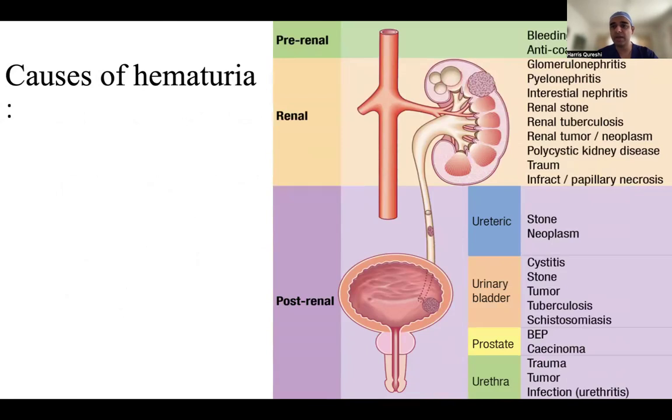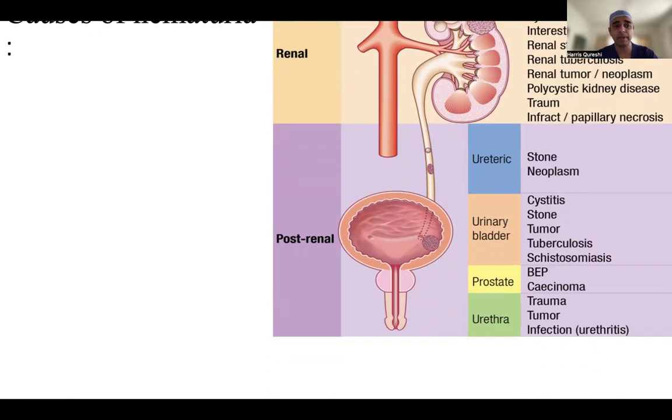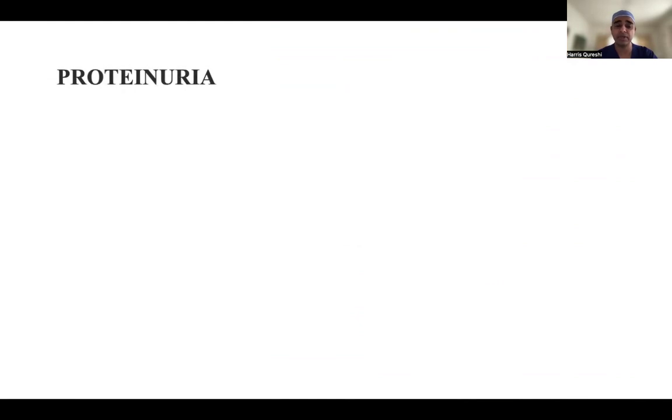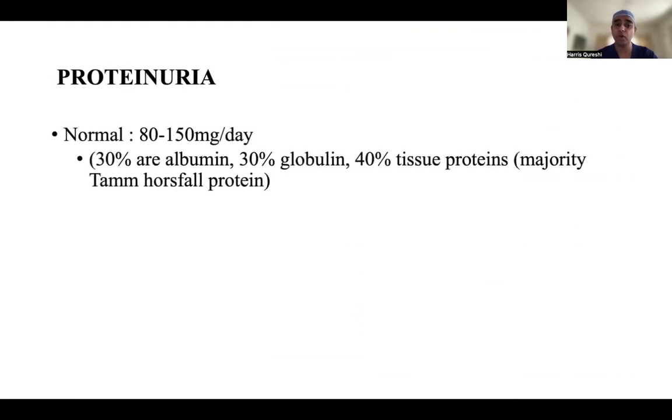Causes of hematuria: there are a lot of causes of hematuria from kidneys to bladder. But if you ask me that a 70-year-old male comes to you with hematuria, then it is bladder tumor until proven otherwise. If a 20-year-old comes with hematuria, it can be UTI. So age and history matter a lot. You have to diagnose those things in your MCQs. There will be hints given. You have to read them and find those hints because they are very important. And these are the list of causes, which can be painless hematuria or painful hematuria. So if painless, tumor comes first. If painful, then stone comes first. There are no two schools of thought about it.